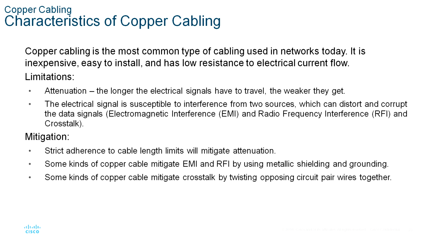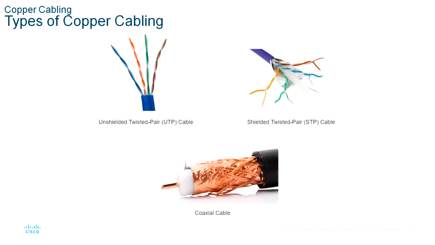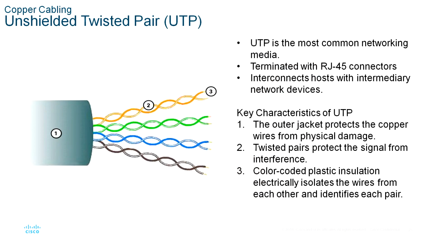Okay, now you can see the types of copper cabling. There are three main types of copper media used in networking: unshielded twisted pair (UTP) cable, shielded twisted pair cable, that is STP, and coaxial cable. Okay, the first one, unshielded twisted pair (UTP). UTP cabling is the most common networking media. UTP cabling terminated with RJ45 connectors is used for interconnecting network hosts with intermediary networking devices such as